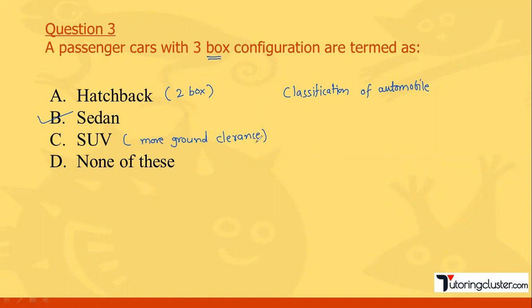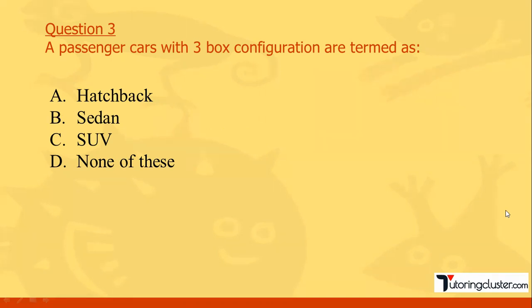2 box means one is for the engine and the second part is shared by passengers and goods. 3 box configuration means one box is for the engine, the second box is for the passengers, and there is separate space provided to carry the goods. So this is how a 3 box configuration is. Those are called sedan cars. Please remember this. Now, next question.